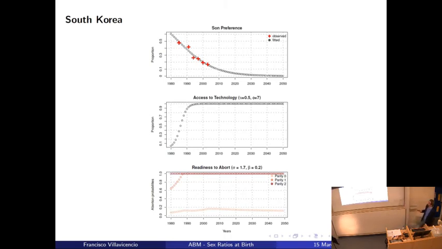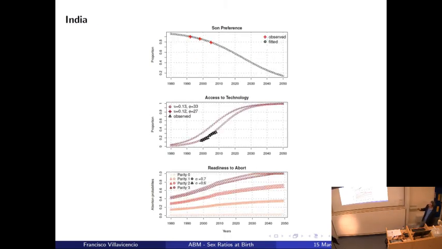In the case of India, again, it's a totally different scenario. We start with a higher son preference that is declining more smoothly. Regarding the access to technology, we don't have this steep increase, so it's delayed and lower. And finally, the readiness to abort is again different.